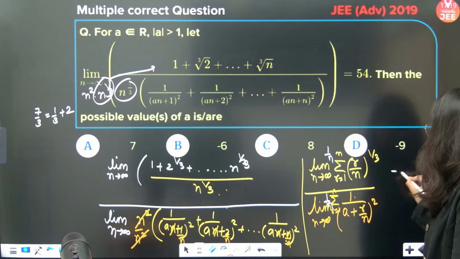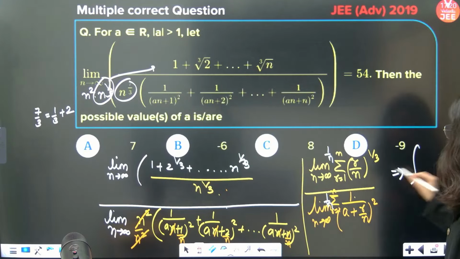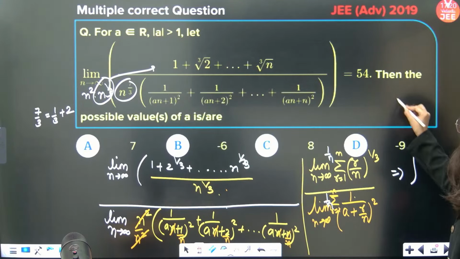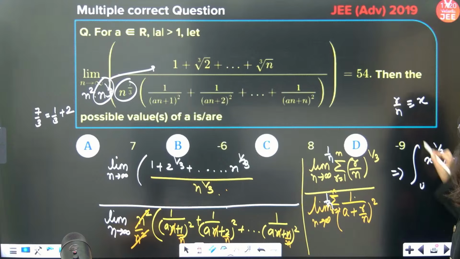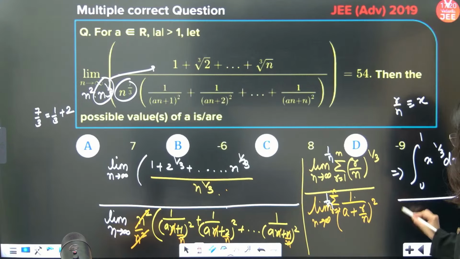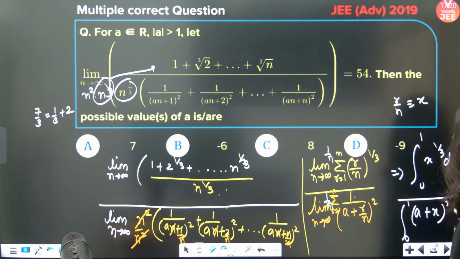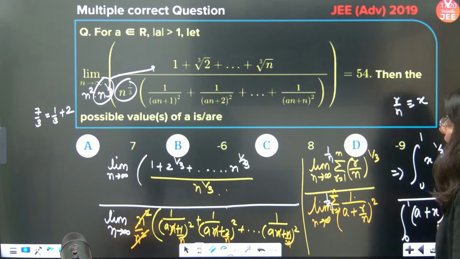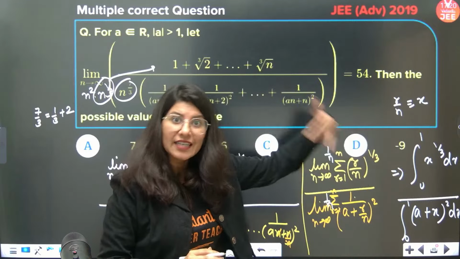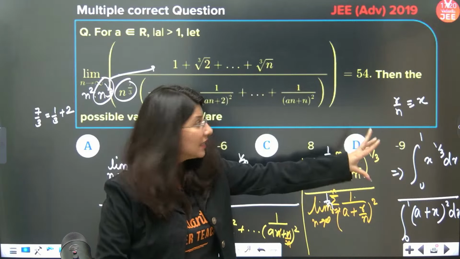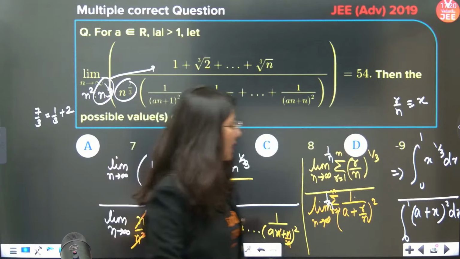Now this is going to become integration, r by n will be replaced by x. So x power 1 by 3 dx, 0 to 1, upon 0 to 1 dx by (a + x) whole square. This is your integration, which is given as 54.